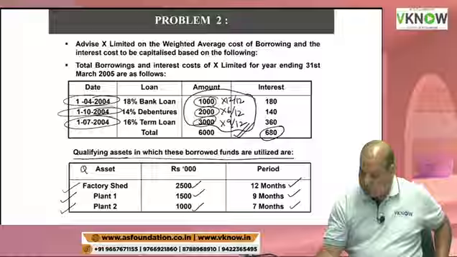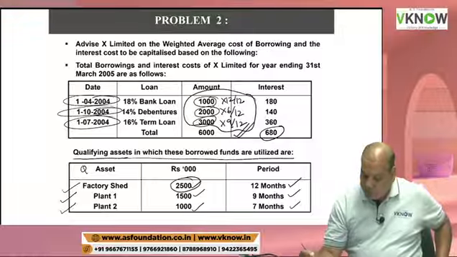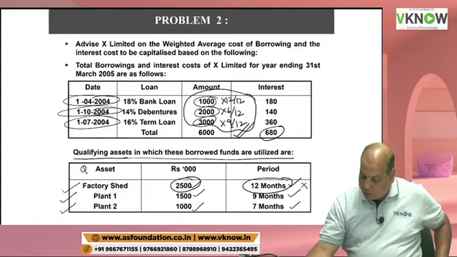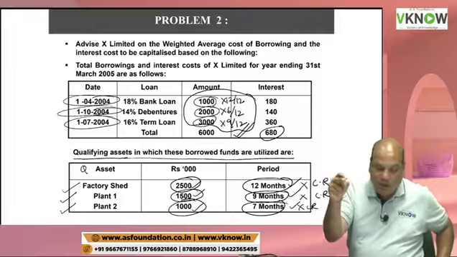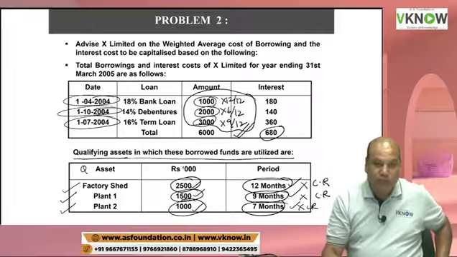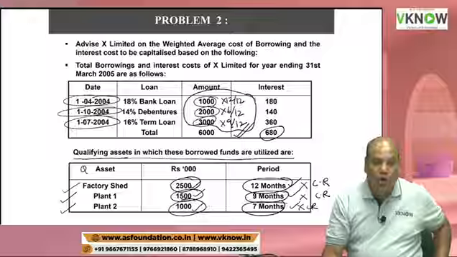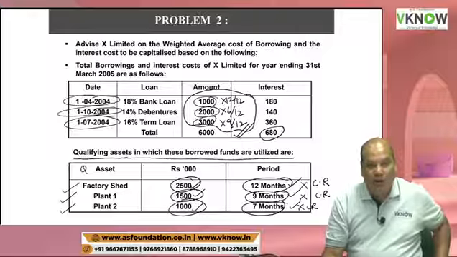So what I'll simply do, 2500 into 12 by 12 into capitalization rate, 1500 into 9 by 12 into capitalization rate, 1000 into 7 by 12 into capitalization rate, and that will give me the borrowing cost to be capitalized.